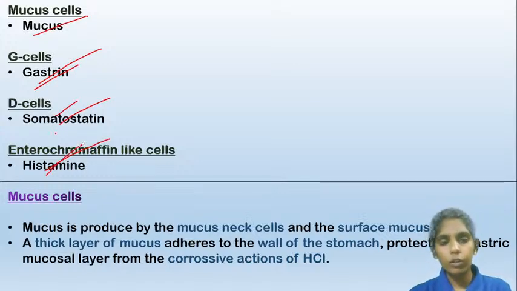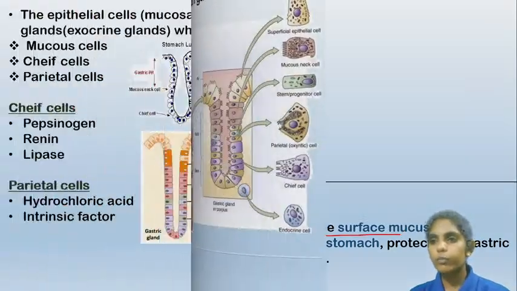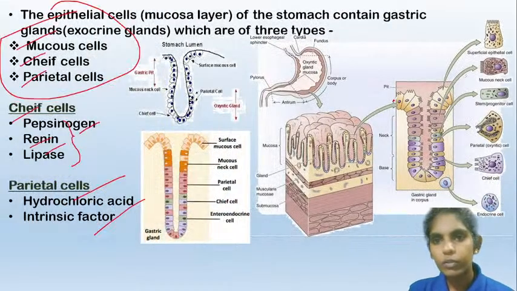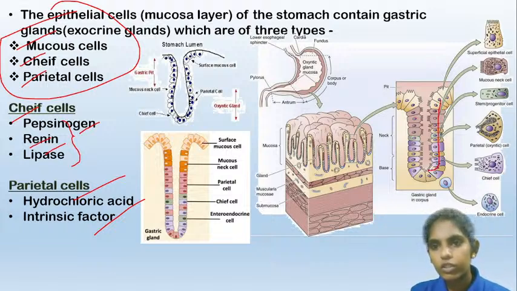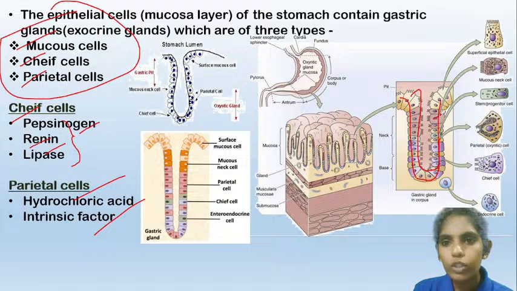So let us know in detail about these cells and their secretions. The mucus cells produce a substance called mucus. This mucus is produced by mucous neck cells and surface mucous cells. Here you can see these are the cells present in the lining of the stomach, and these are the mucous neck cells.